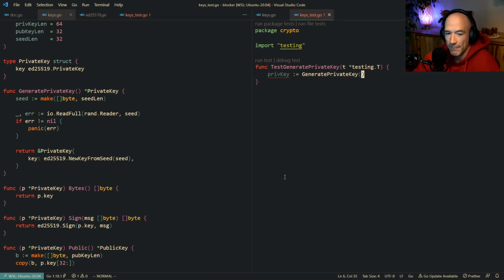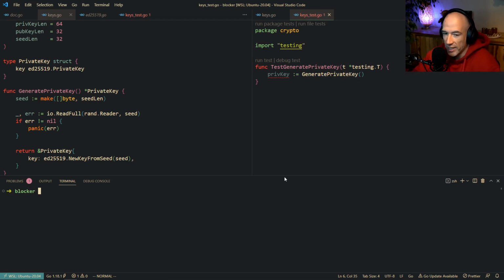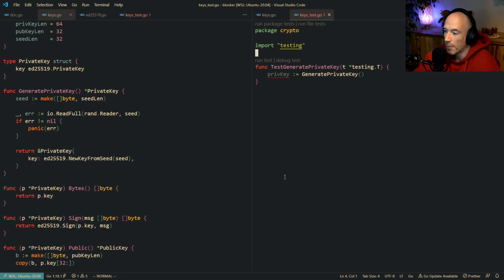Boom, just like that. And let me first install some cool stuff. We're going to say go get github.com stretcher testify. Boom. So we have this private key.